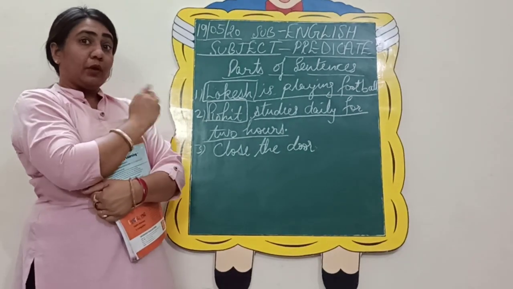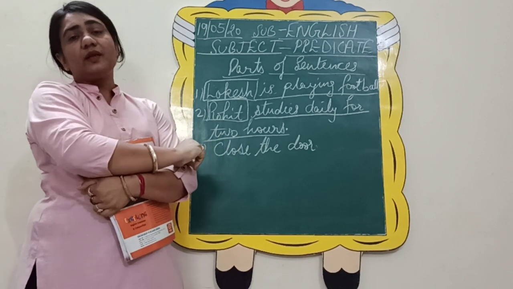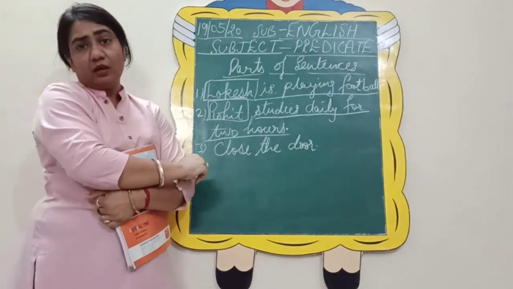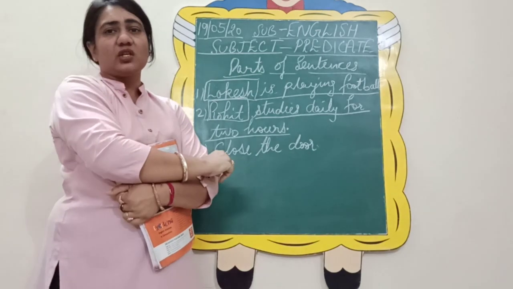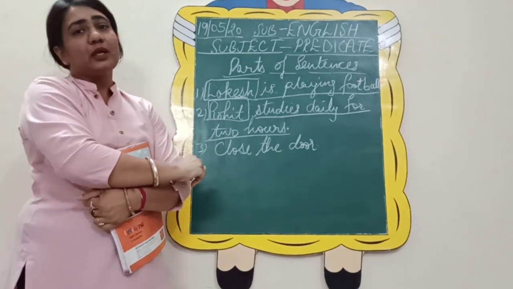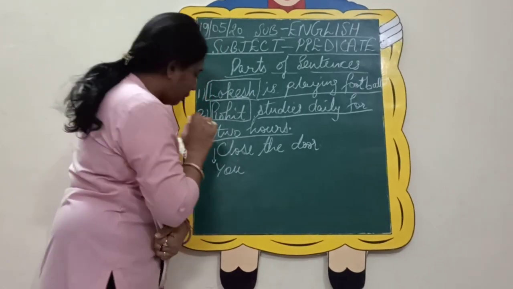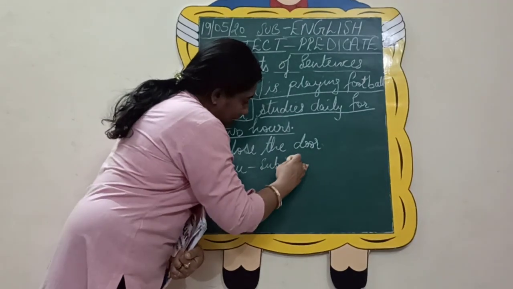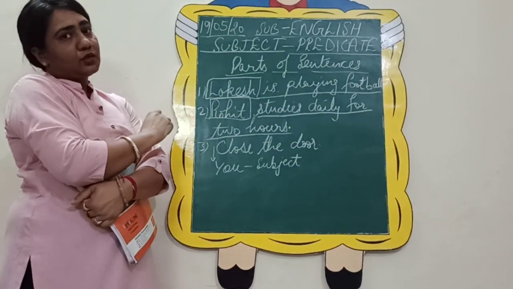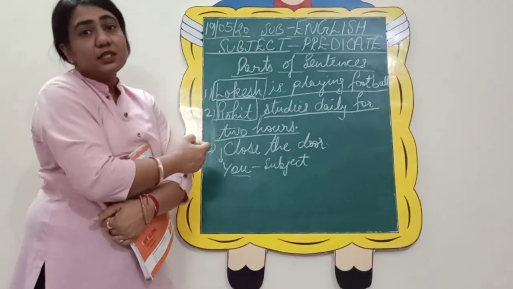No. So dear children, when it is sentences like imperative sentences, in which there can be request, command, order, advice or suggestion, we have to pre-assume that obviously it is "you" that is missing over here, and this "you" is your subject.